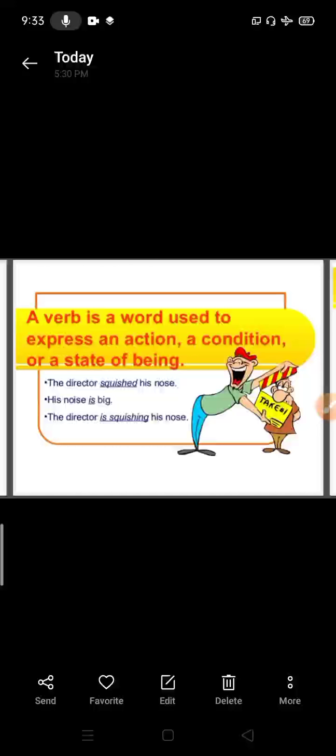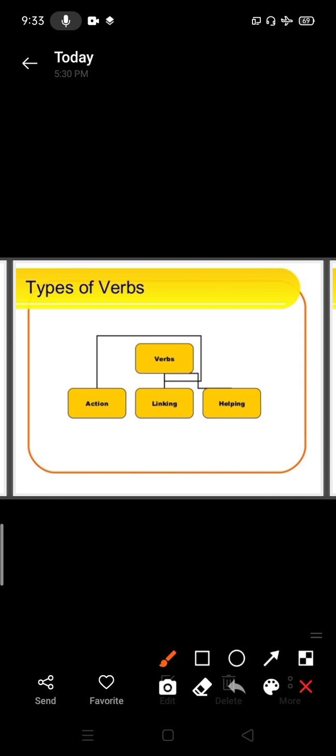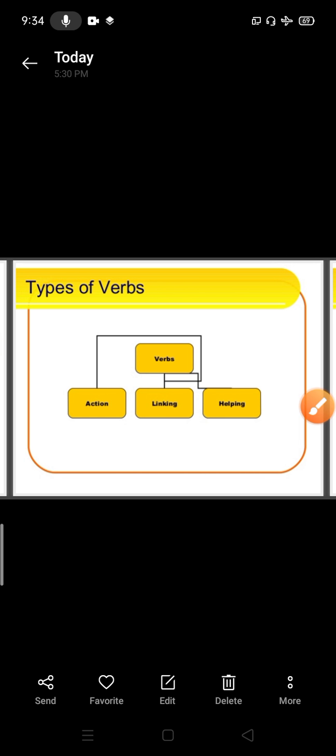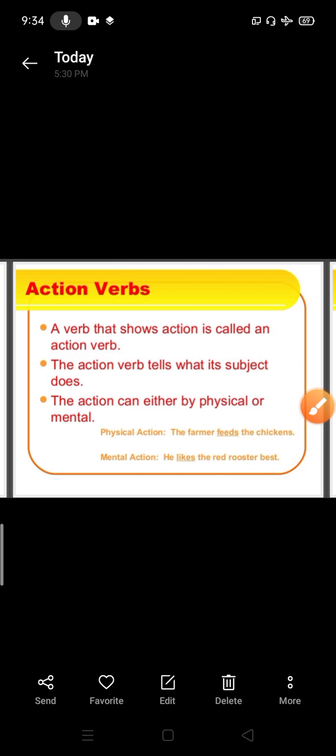A verb is a word used to express an action or condition or state of being. I have already told you that action words are called verbs. Types of verbs. There are mainly three types of verbs: action, linking and helping verb. We will start with the action verb.